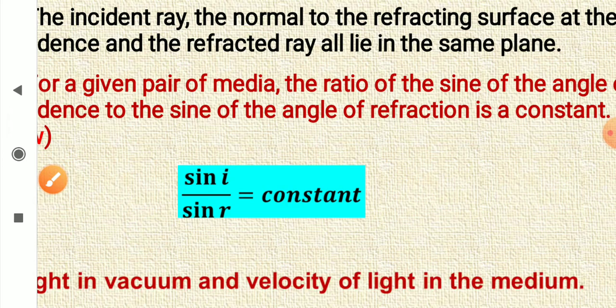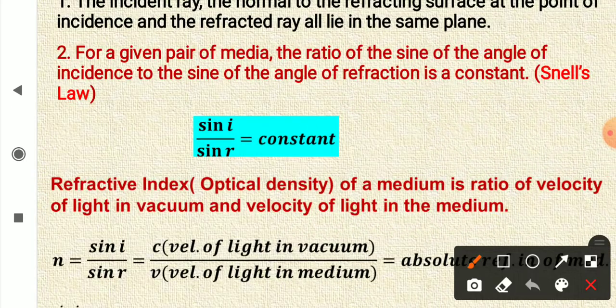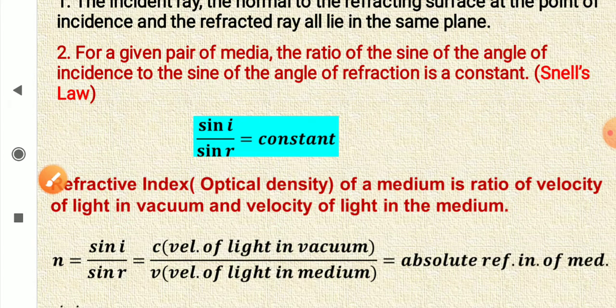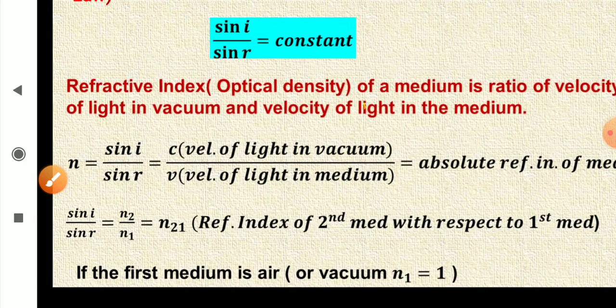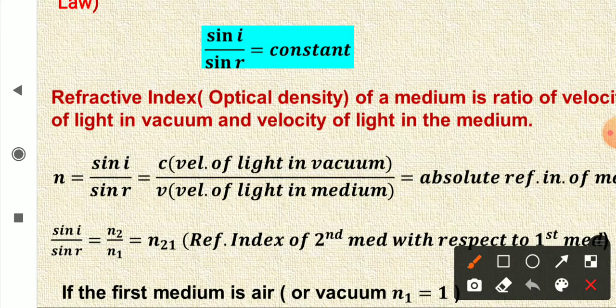Now, a few more things about this law only. Refractive index or optical density of a medium is the ratio of velocity of light in vacuum and velocity of light in the medium. So that is how we define the refractive index of a medium. You can see we represent refractive index using n.